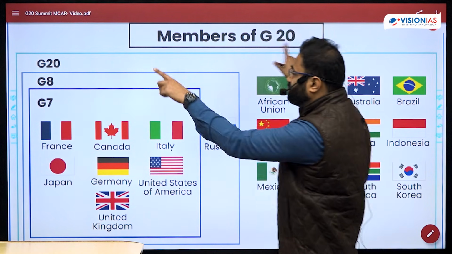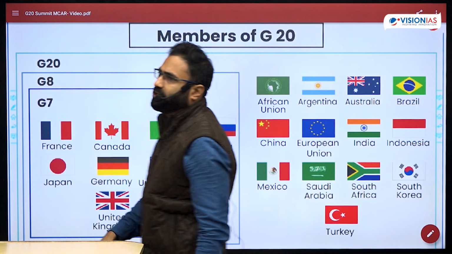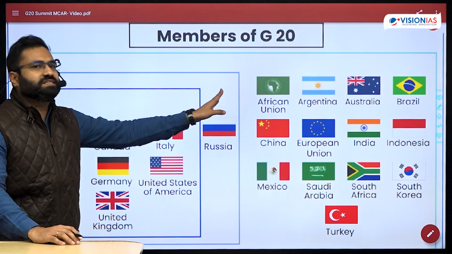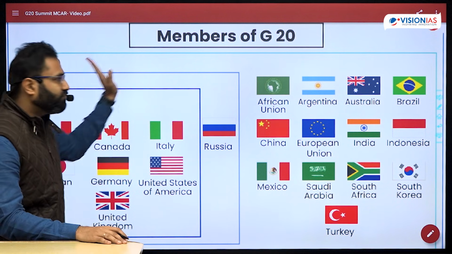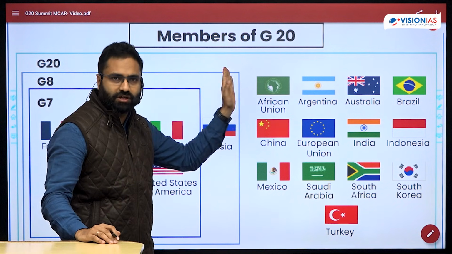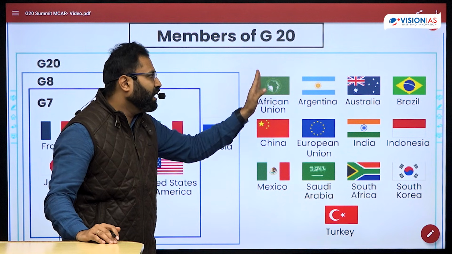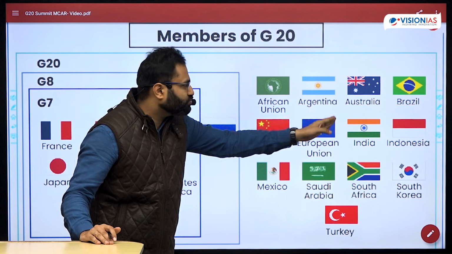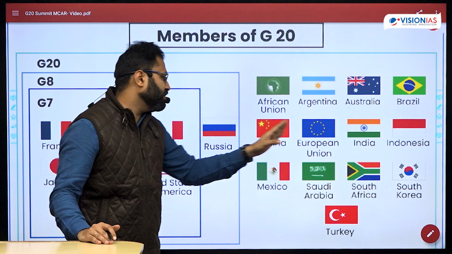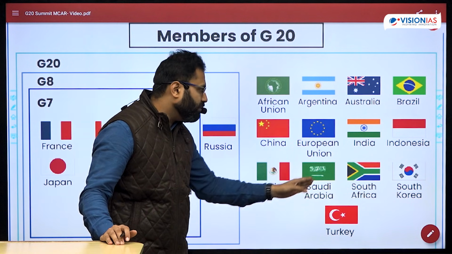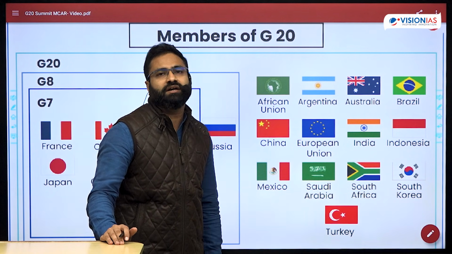But the larger set that you are able to see in this particular picture reflects the countries of G20, which, apart from these 8 countries, now also includes the African Union since 2023. Other than that, there is Argentina, Australia, Brazil. Then there is China, European Union, India, Indonesia, Mexico, Saudi Arabia, South Africa, South Korea, and Turkey.